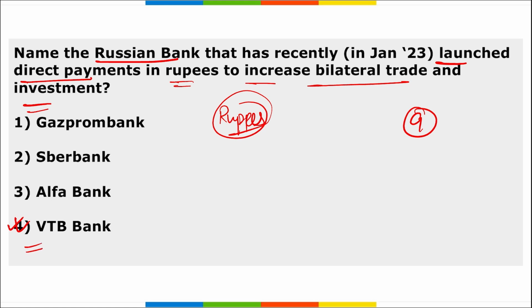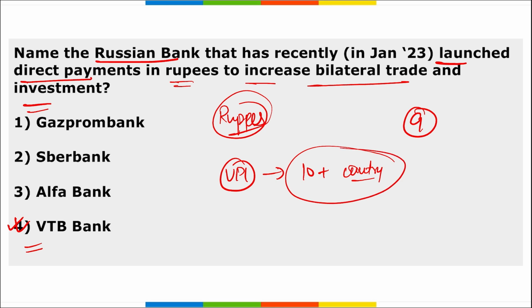Also remember, apart from this, UPI, Unified Payments Interface, has been launched in 10 plus countries globally, so that people who are living there, when they link their phone number to the bank account, can easily transfer money from one bank account to another bank account. So the correct option is option 4.